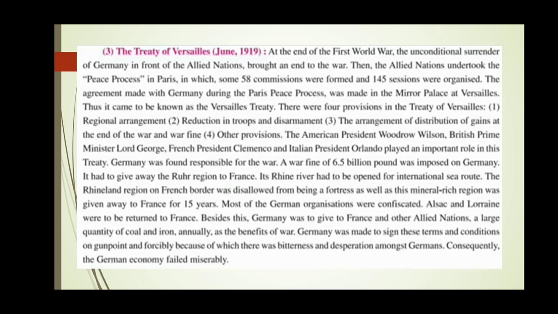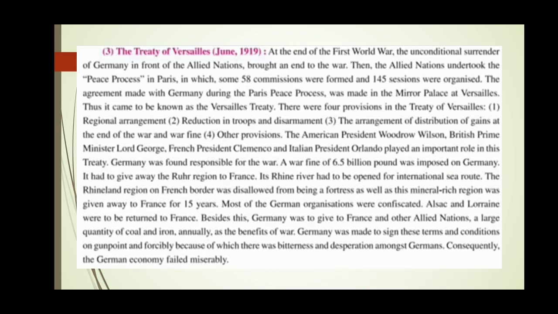Its Rhine River had to be opened for international routes. So the Rhine River was supposed to be opened by Germany for the international sea route. The Rhineland region on the French border was not allowed to be a fortress, and this mineral rich region was given away to France for 15 years.